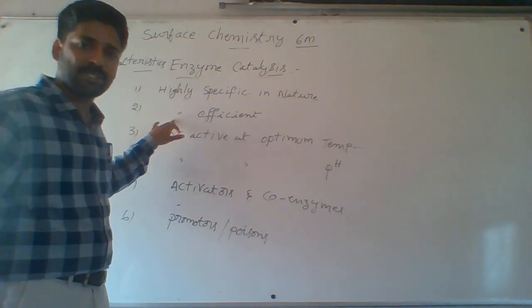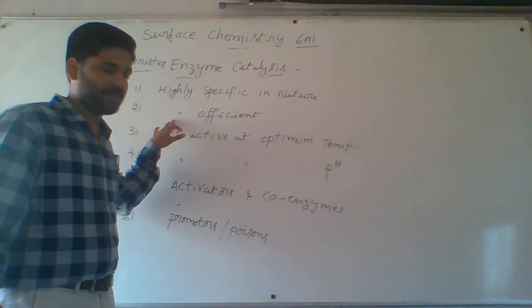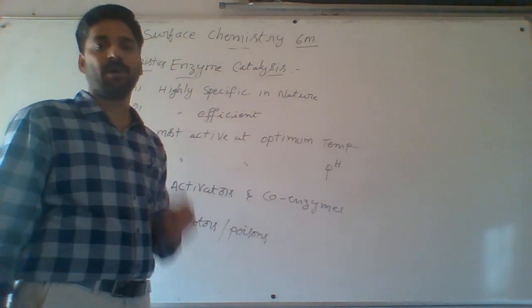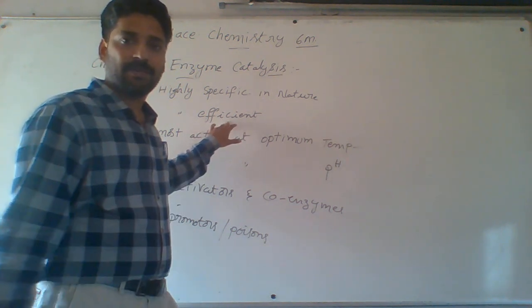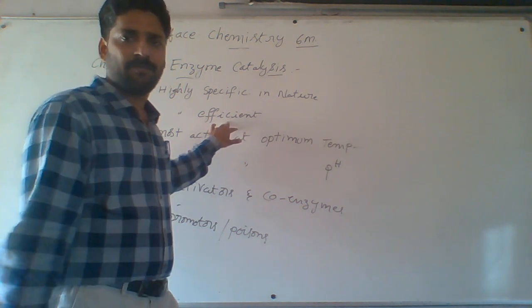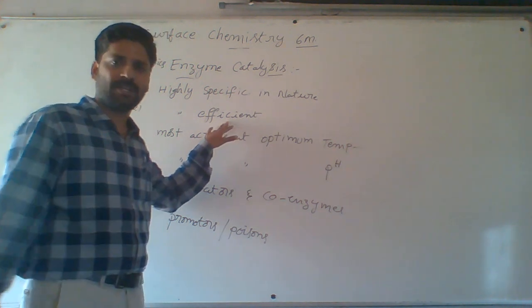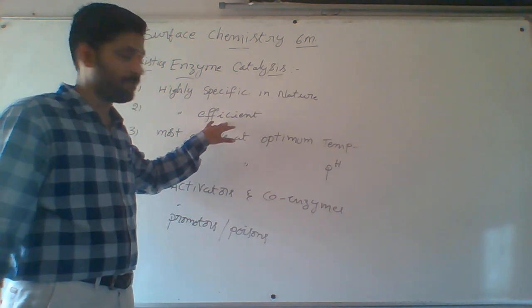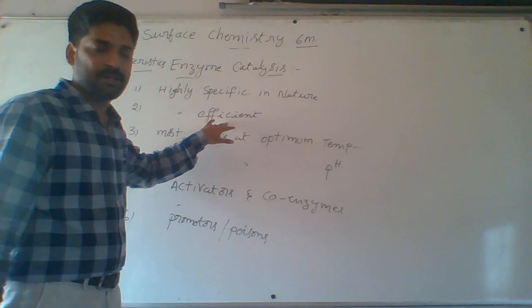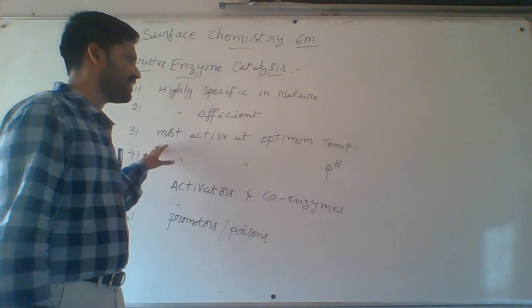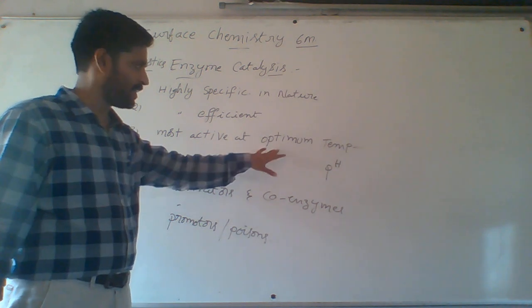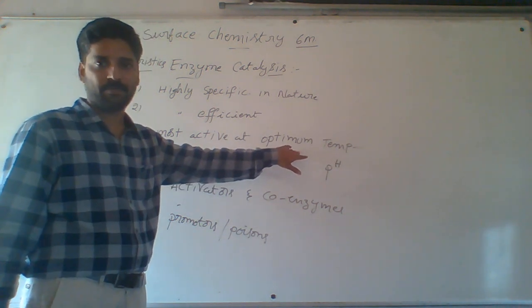Next one, enzymes are highly efficient. Suppose one molecule of the enzyme can react with a large number of molecules and form more products. That's why we call enzymes highly efficient. Next, enzymes are most active at a certain temperature. That temperature is called optimum temperature.